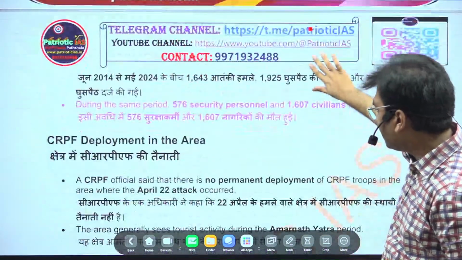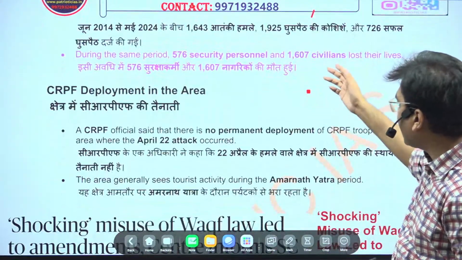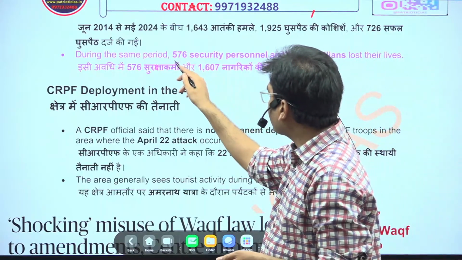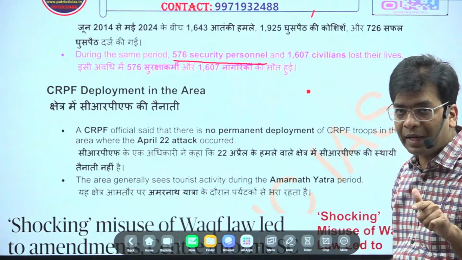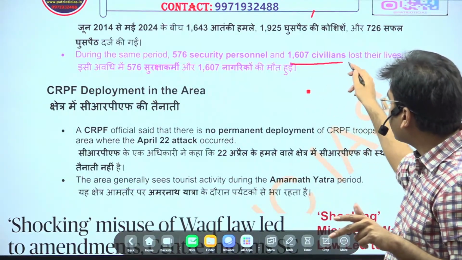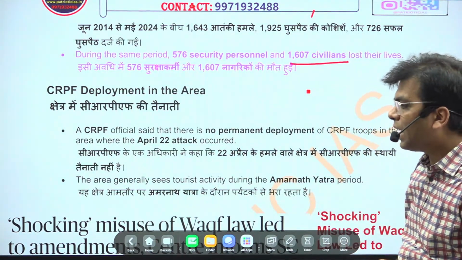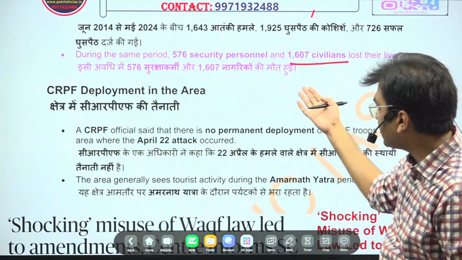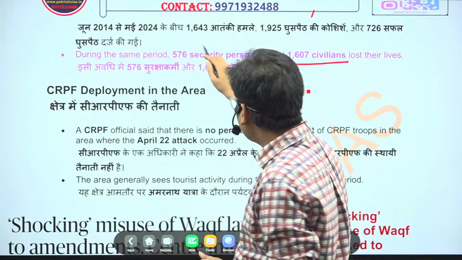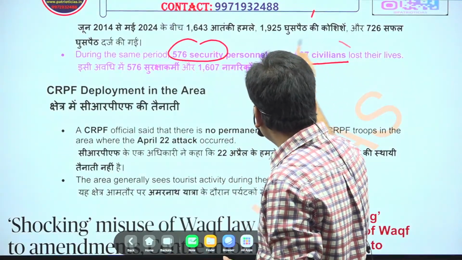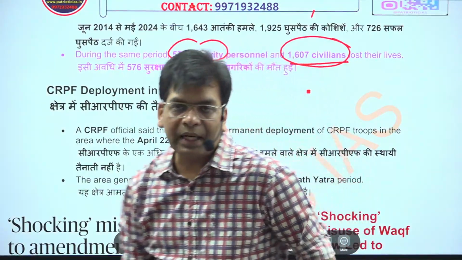And there have been a lot of casualties as well. Security personnel, 576 security personnel have died. Civilians, 1607 civilians have died. So these are the things given here. Many times the government claims that there are no such casualties, but here is the data that has been provided.